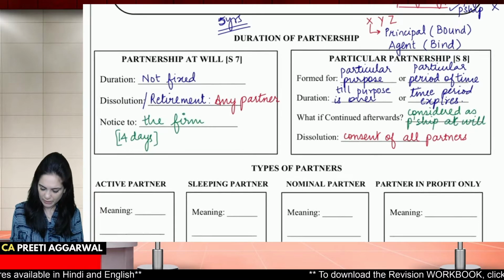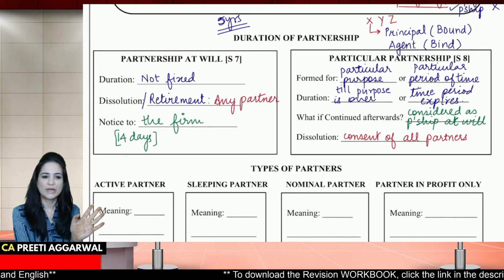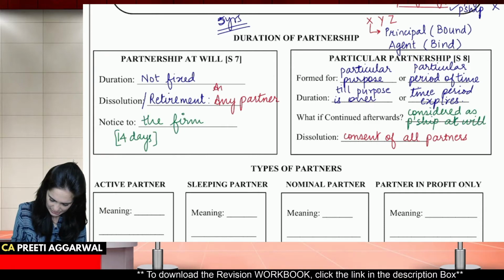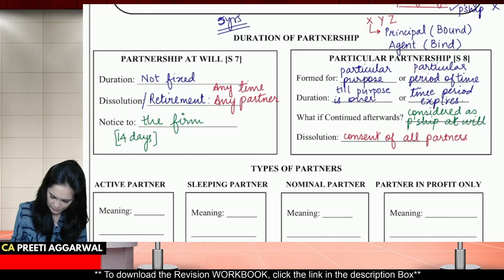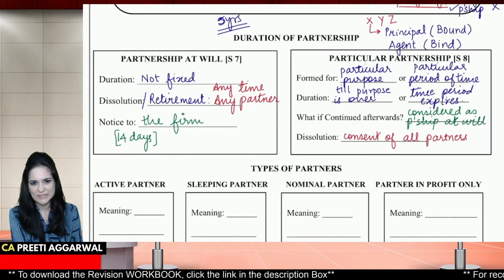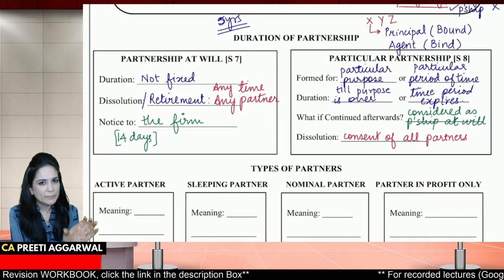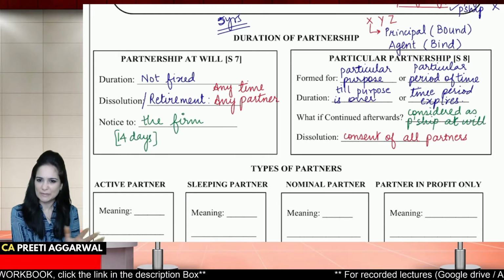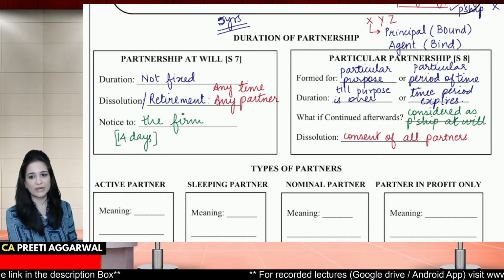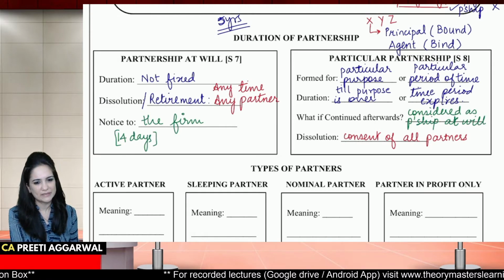Now, what is the difference between partnership at will and particular partnership? In case of partnership at will, duration is not fixed. You can dissolve it anytime. So dissolution can be by any partner, anytime. It can be dissolved anytime by any partner. Just give 14 days notice. What about particular partnership? Over here, it is formed for a particular purpose or a period of time. Time is over, partnership comes to an end. Purpose is over, partnership comes to an end. If I want to continue, it's partnership at will. And it can be dissolved with the consent of all the partners.